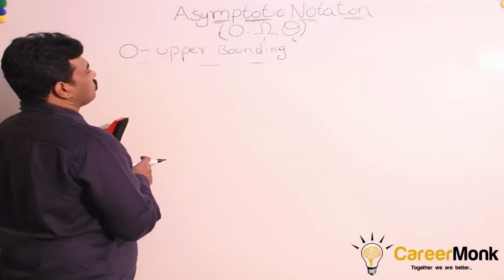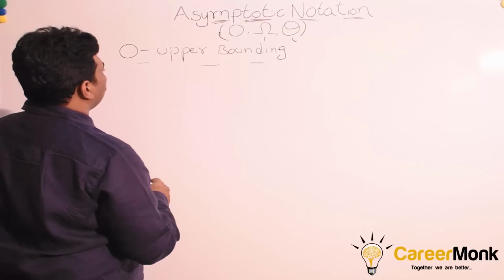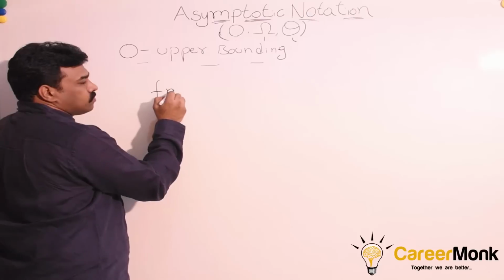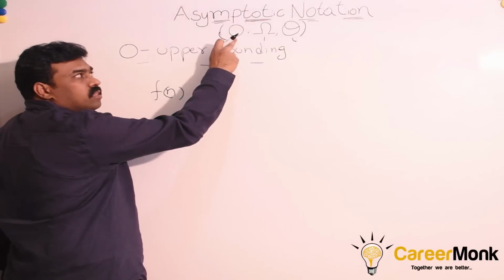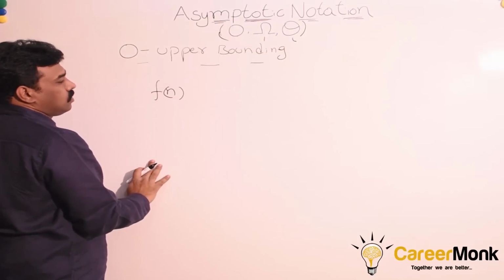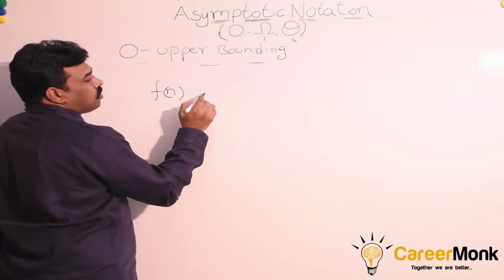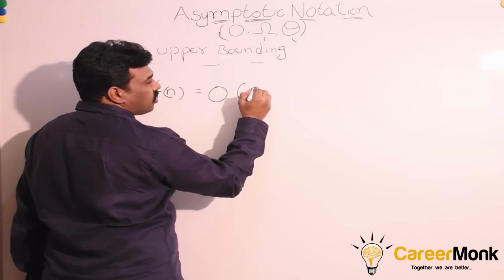First one is big O. As I said, we also call it as upper bounding function. So for a given function f of n, as I said, for a given function, we can find all the three: big O, omega, and theta. For a given function, how do you find big O? We say f of n is equal to big O of g of n.